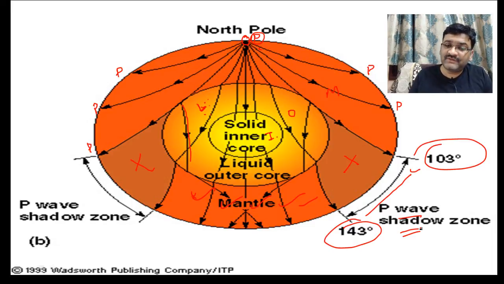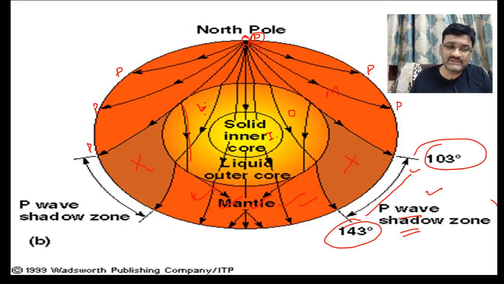Where the P waves are not at all present, or if at all they are recorded, they may not be directly recorded, or they are recorded with a different velocity. This will be known as a shadow region. So from the study of this shadow region, we can understand that inside the earth there is some change in